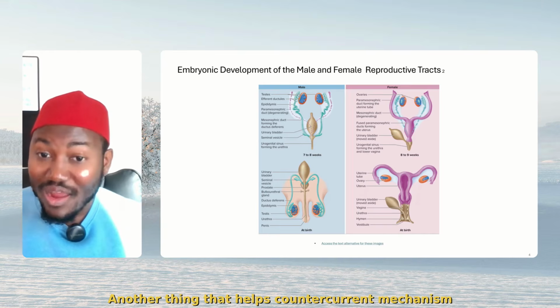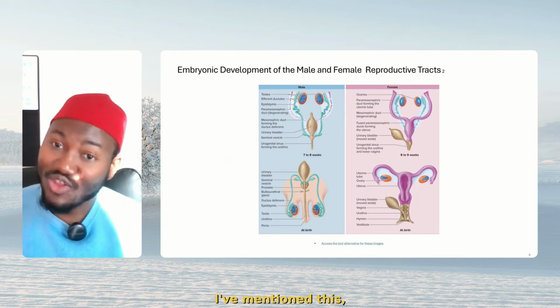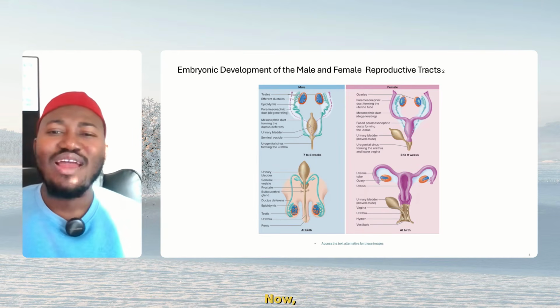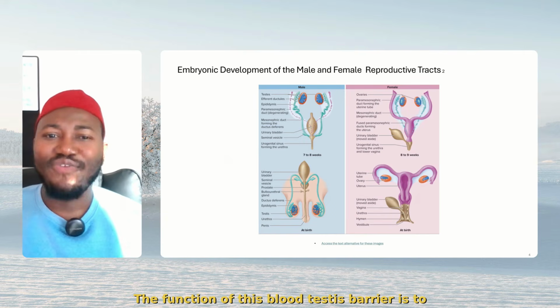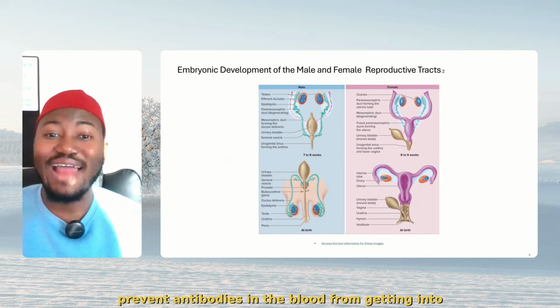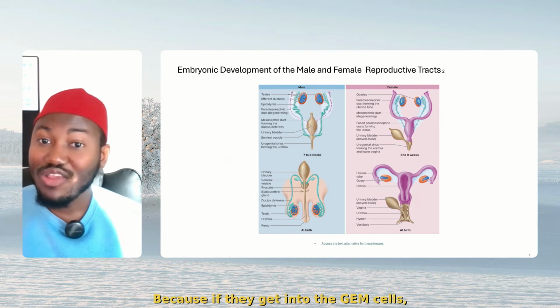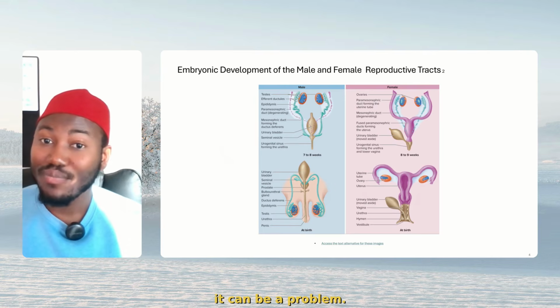Another thing that helps the countercurrent mechanism is the pampiniform plexus. I've mentioned this. You can't forget. Now, something else you need to know is that there is something we call the blood-testis barrier. The function of this blood-testis barrier is to prevent antibodies in the blood from getting into the germ cells. Because if they get into the germ cells, it can be a problem. All right? It can be a problem.